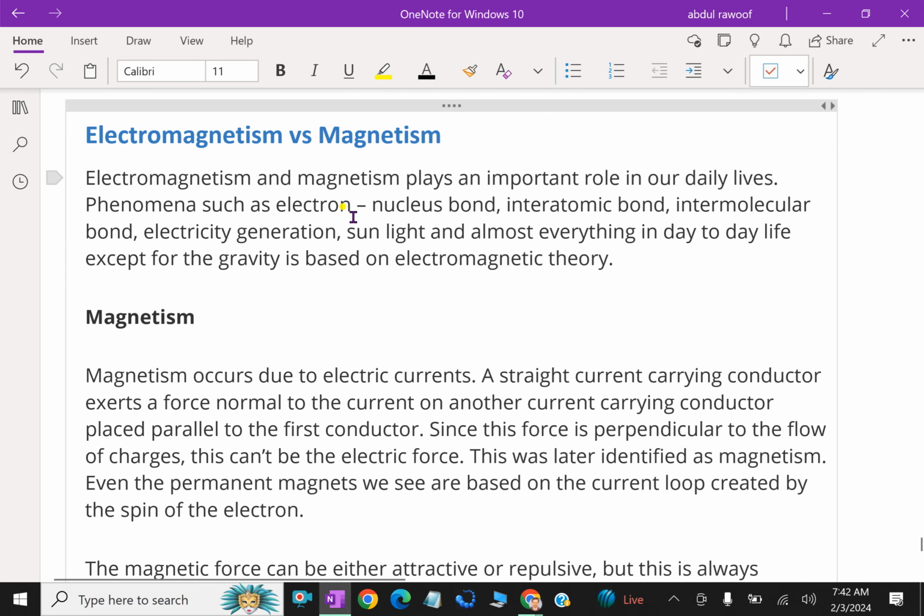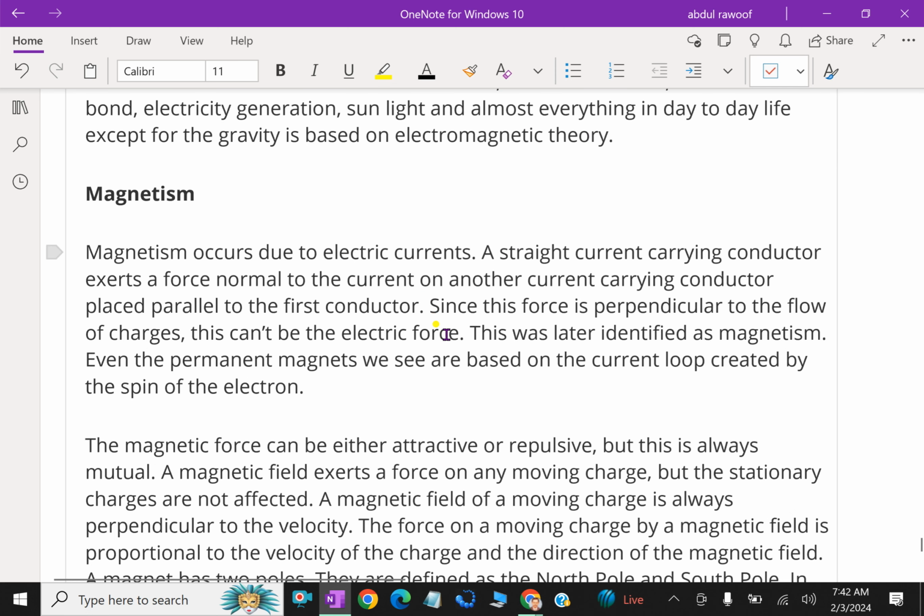Electromagnetism and magnetism play an important role in our daily lives. We know that phenomena such as electron-nucleus bonds, interatomic bonds, intermolecular bonds, electricity generation, sunlight, and almost everything in day-to-day life, except gravity, are based on electromagnetic theory.